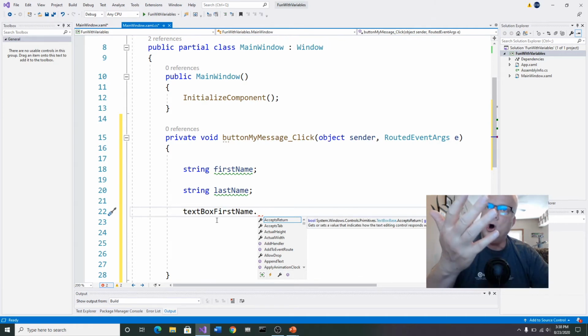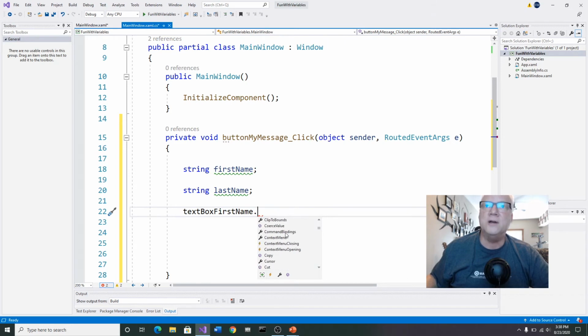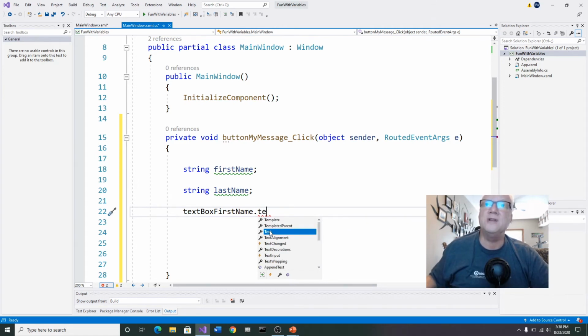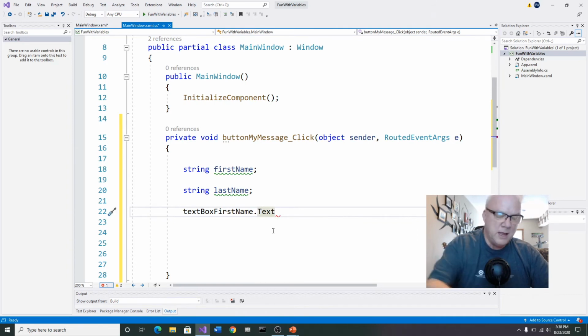And notice there's all kinds of things that it will allow us to do. But right now, what we want is where we put that information. In this case, it is called text. Okay, there it is right down there. If I double click on text, it has put that in for me.